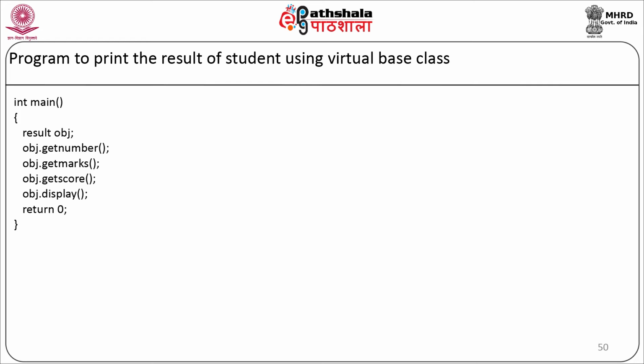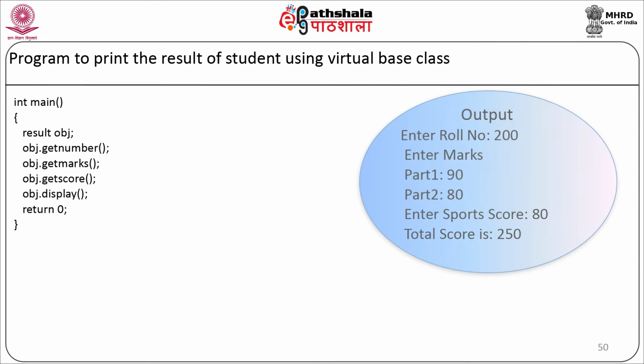When the above code is compiled and executed, it will produce the result as: enter roll number. Suppose the value entered is 200, enter marks part 1 90, part 2 80, enter the sports score 80, then it will display the message as total score is 250.